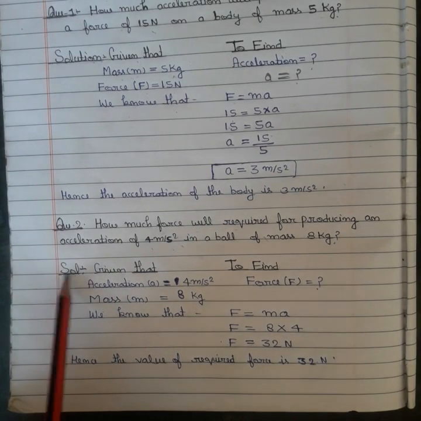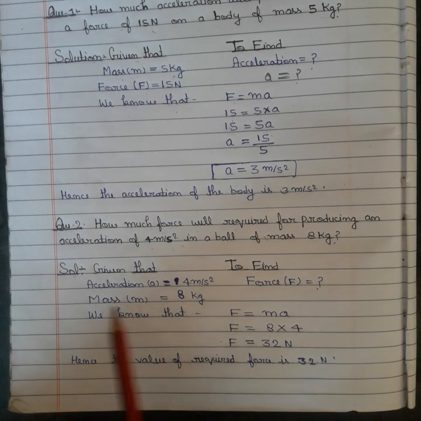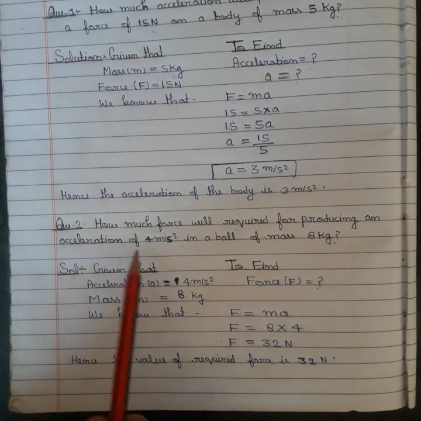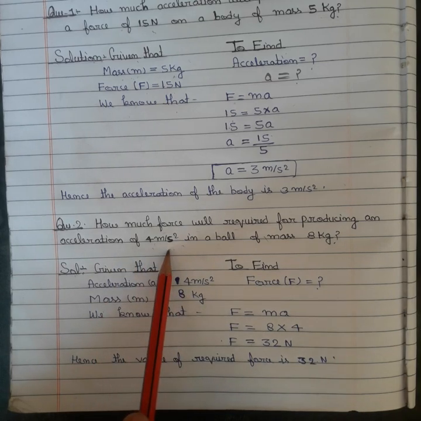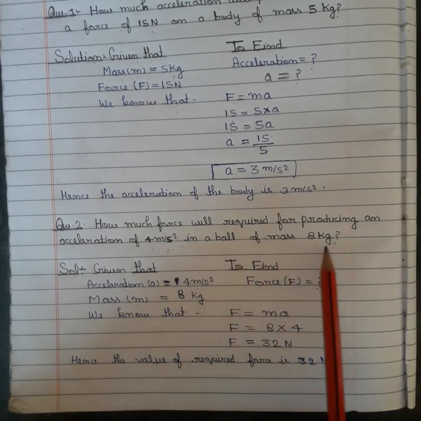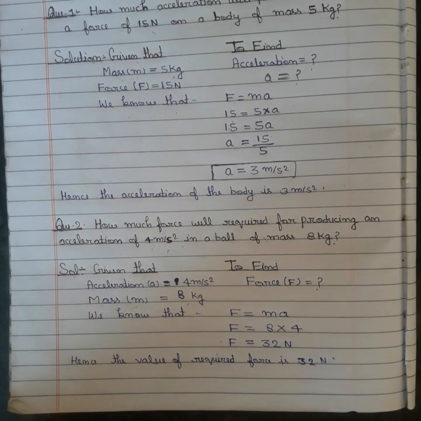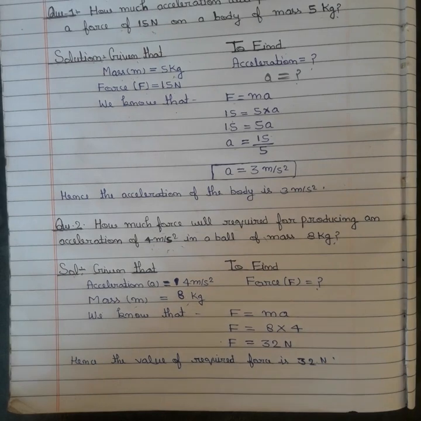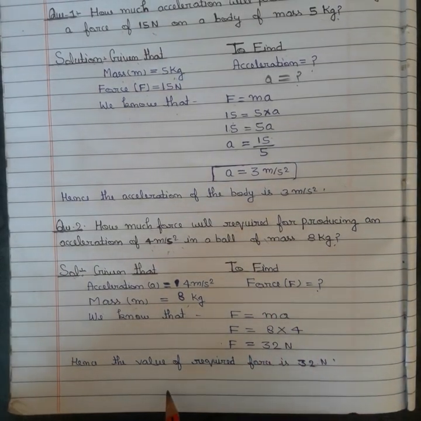First, make a solution here: given that, and to find. In the question, acceleration is given: acceleration small a equal to 4 meter per second square, and mass of the ball is 8 kg. Then mass small m equal to 8 kg. And how much force will be required? Then to find, force F equal to question mark.